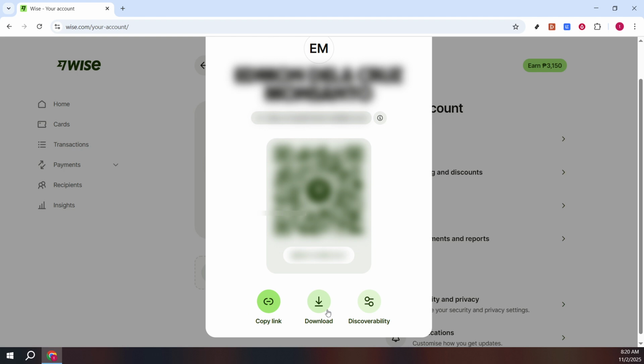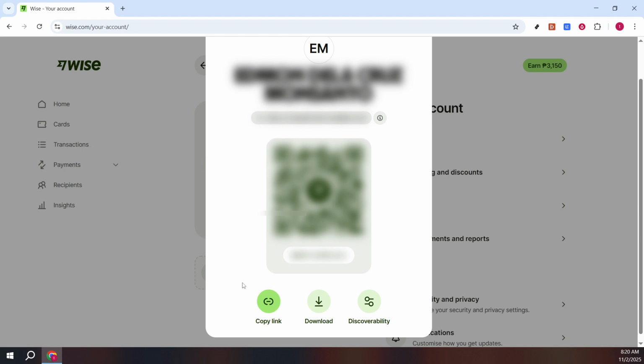Lastly, it's crucial to make a deposit first in your Wise account in order to enable the QR code and Wise tag. Without this initial deposit, these features might not function correctly. It might seem like an extra step, but ensuring your account is properly funded is key to gaining full access to your Wise tag and QR code functionalities.